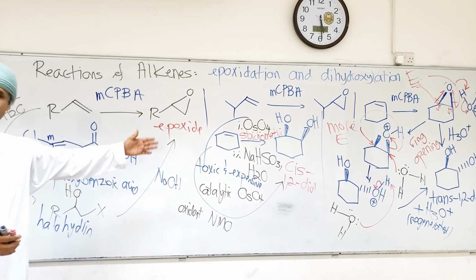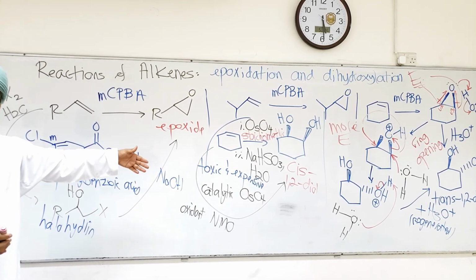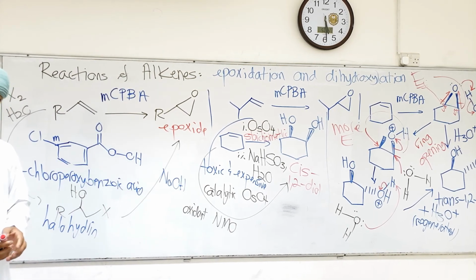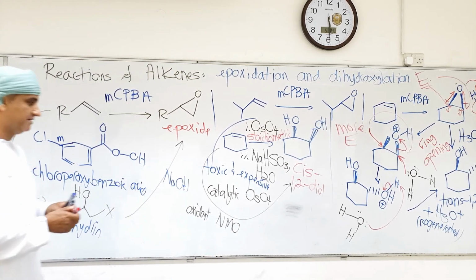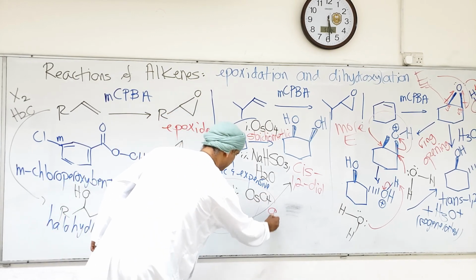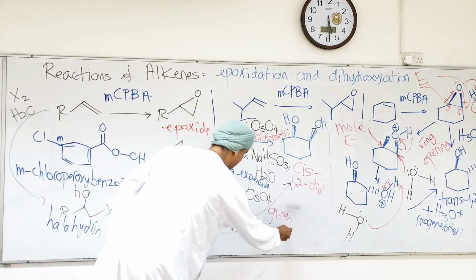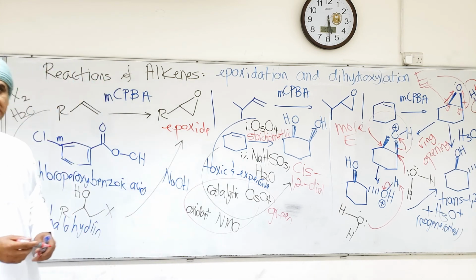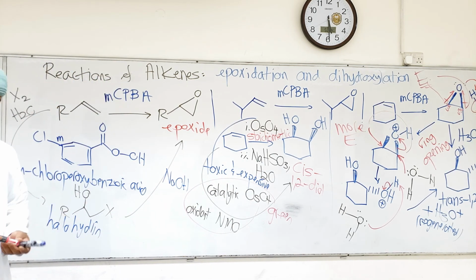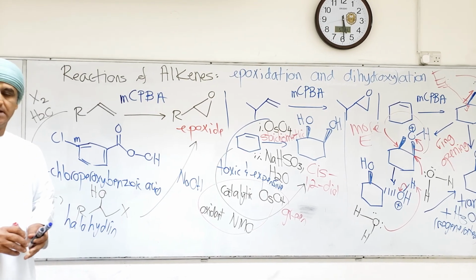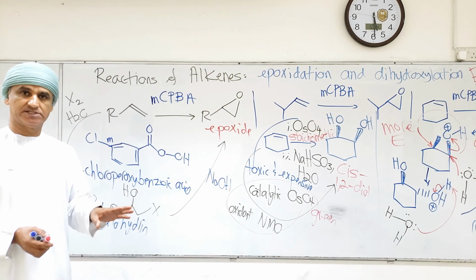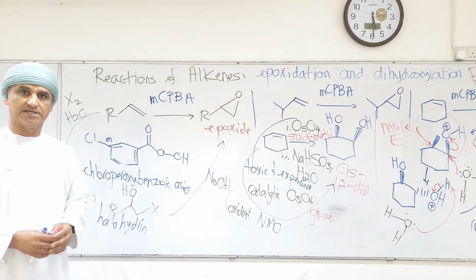There are 2 versions of the osmium tetroxide method: the stoichiometric method and the catalytic method. The catalytic method, of course, is a green method in general. This method is better environmentally, it is more environmentally friendly, it is environmentally benign, and therefore this is a green version, if you like, of the osmium tetroxide dihydroxylation. Alkenes can undergo epoxidation and also dihydroxylation reactions.